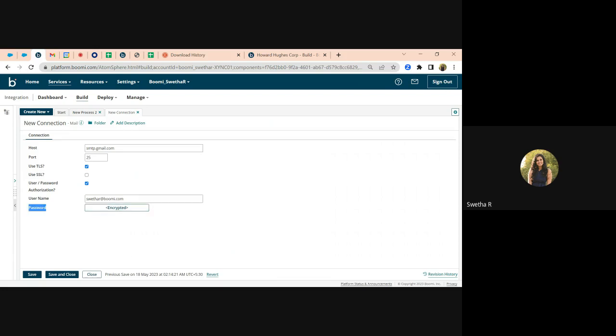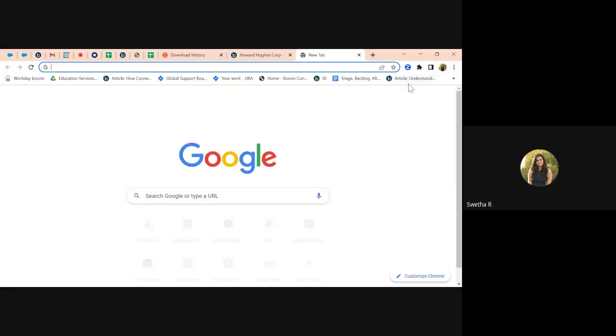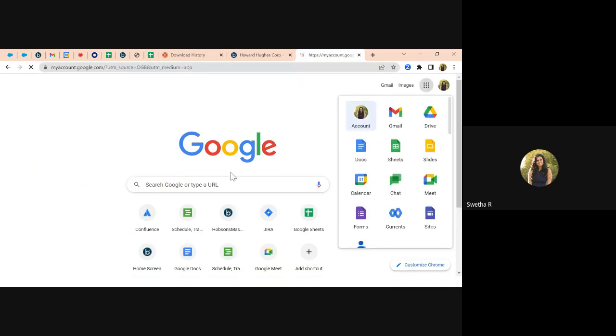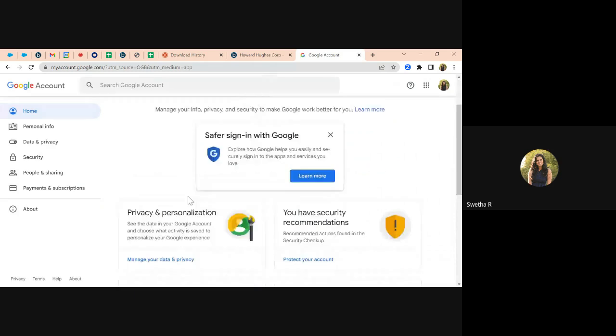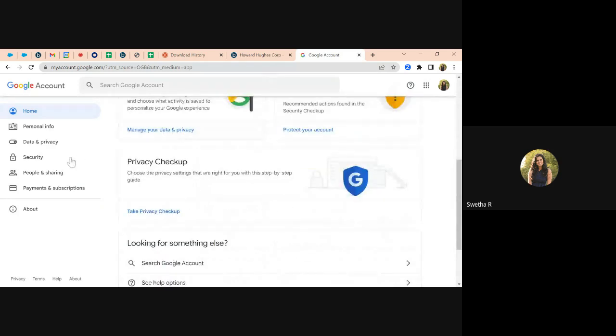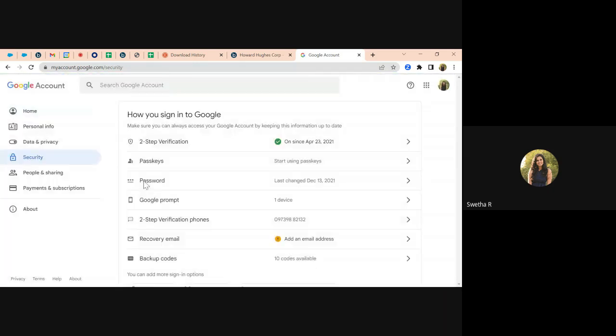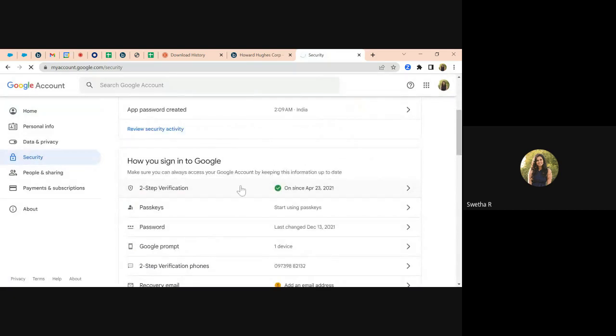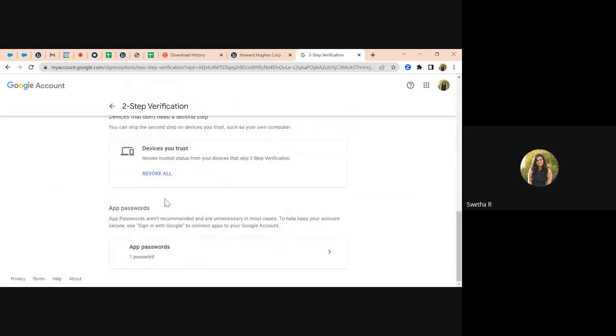And in the password, since my Gmail uses 2FA authentication, I have created, from my account, an app password. I'm also going to demonstrate how we can see the app password. So we just need to go to our Gmail account, get into security, go into 2FA again, and when you scroll down here, you'll see something called app password. So we can use that app password to connect to Gmail. This is the one.